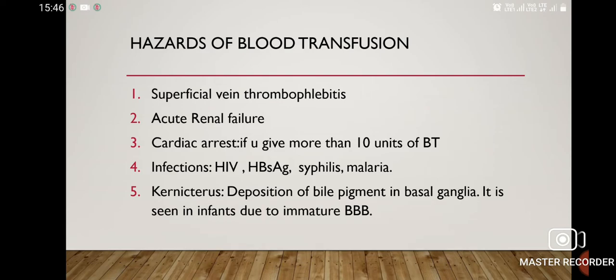Then, kernicterus. It is the deposition of bile pigment in the basal ganglia. It is seen in infants due to an immature blood-brain barrier. Bile pigment can easily cross the barrier and deposit in the basal ganglia.